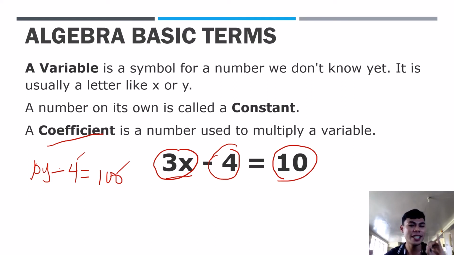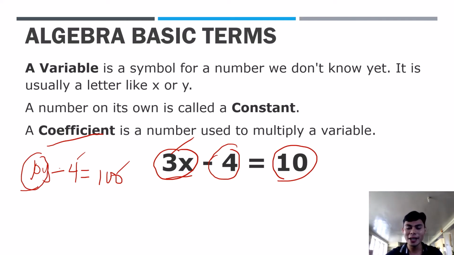So, you have an equation, you have a variable, you have a constant. Now, the fourth term, coefficient. Okay? It's the number used to multiply a variable. So, in this case, we have 3x. So, 3 is a coefficient. So, some books would say numerical coefficient just to highlight that it's a number. But if it's coefficient, it's just the same. 3x. So, in 10y minus 4 equals 100, 10 is a coefficient.